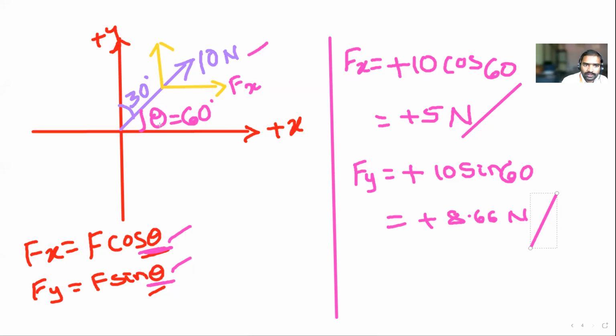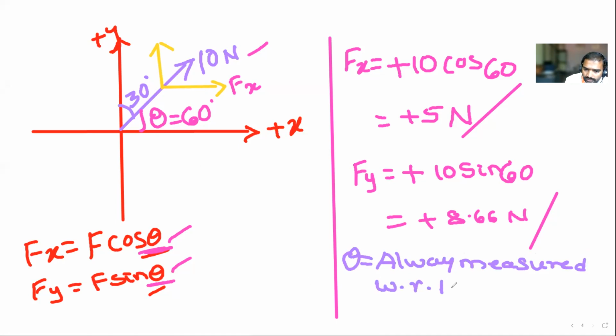Okay, all of you write this one: theta is always measured with respect to horizontal. Write this solution.